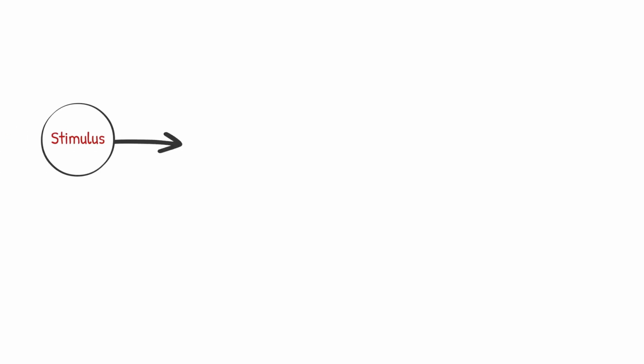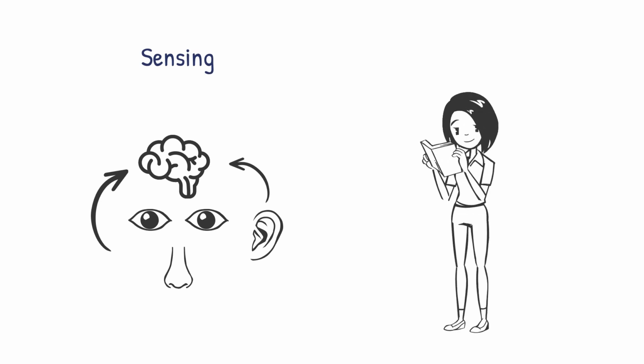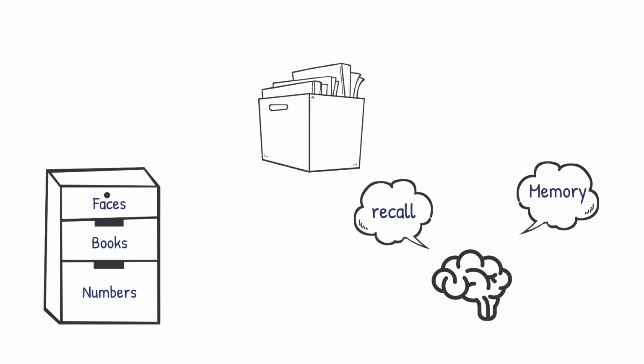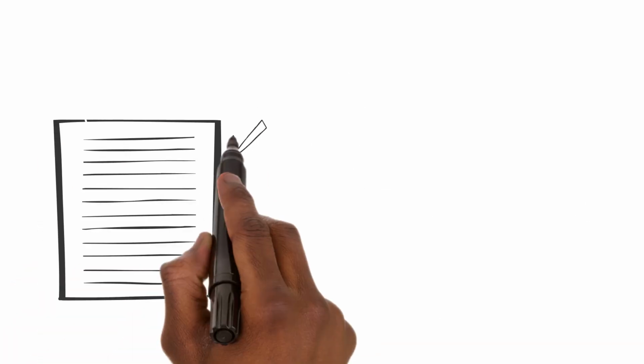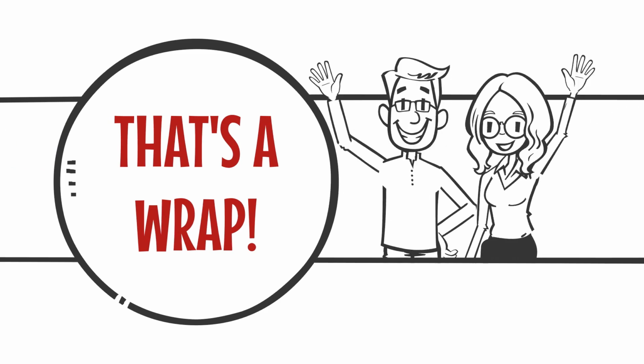In summary, these models show how our memory processes information at different levels. From sensing to understanding deeply, they explain how we manage, store, and recall vast amounts of information. This knowledge helps in developing better learning strategies. And with that, we wrap up this informative lesson.